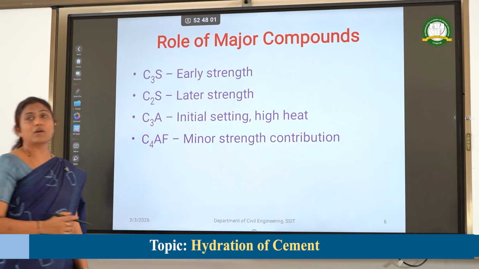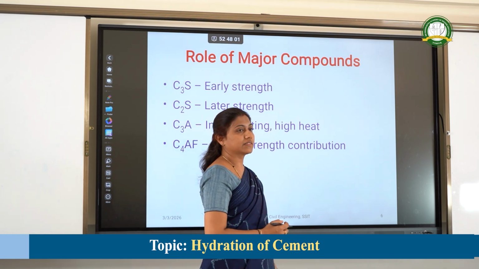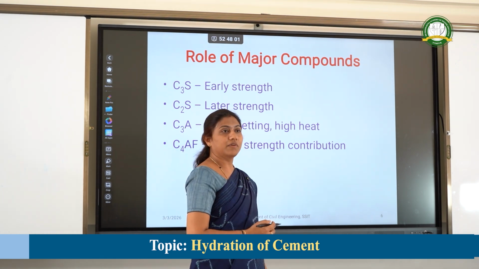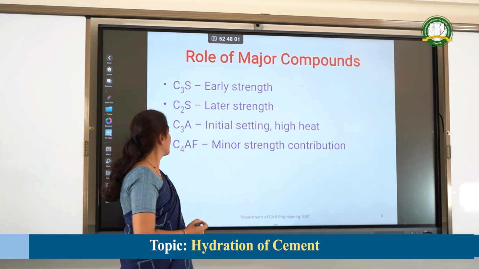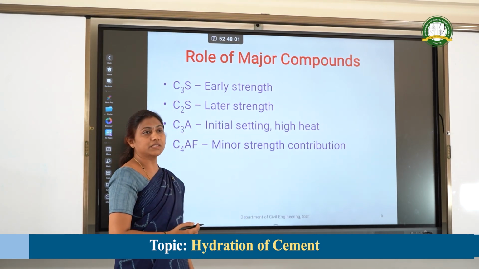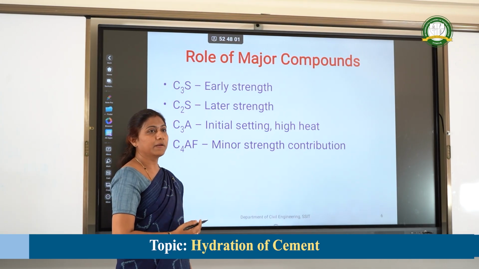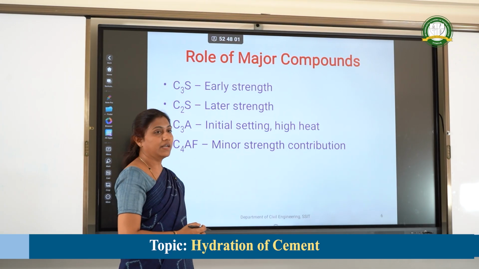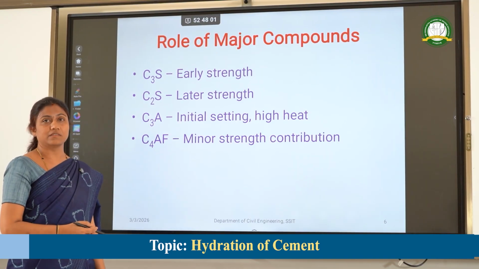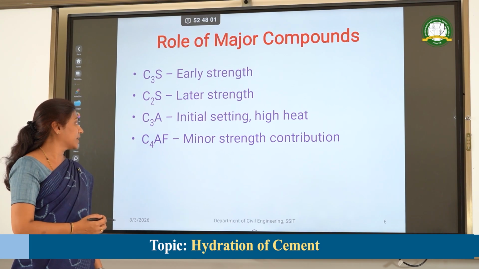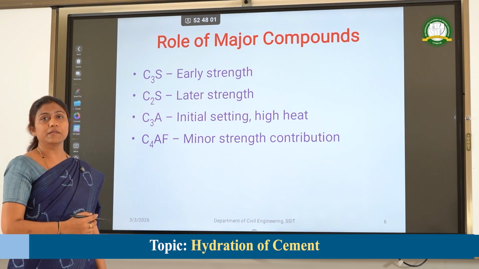The major roles of these compounds are: C3S helps to gain early strength, C2S will give later strength, that may be after 1 year also. C3A will give initial strength and it will set very quickly, and a large amount of heat is released during the hydration of C3A. The last one is C4AF. It contributes very little to the strength gaining of the concrete.